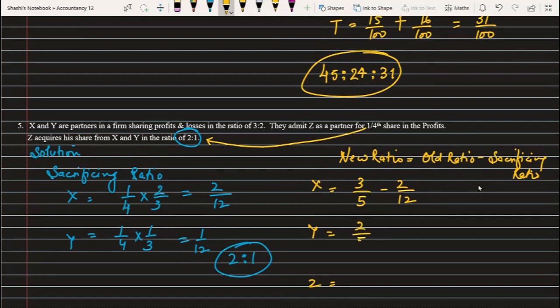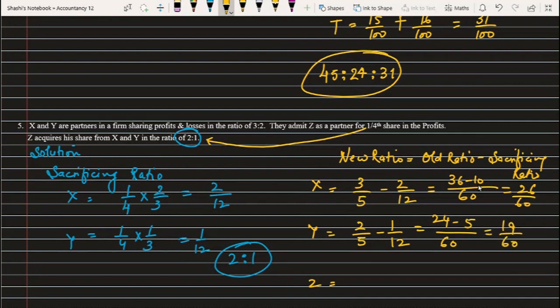In the same way here, 2 by 5 minus 1 by 12. So what I'm going to do here is find the LCM, and then this goes like this: 36 minus 10 is 26 by 60. Here also LCM, first step 24 minus 5, which is 19 by 60.